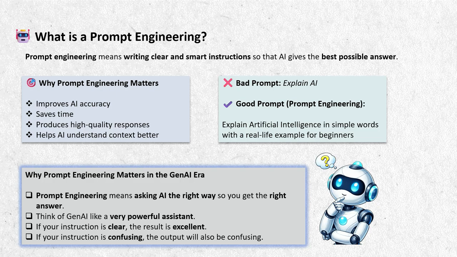Now, why prompt engineering matters in the Gen AI era? Think of Gen AI as a very powerful assistant. If your instruction is clear, the result is excellent. If your instruction is confusing, the output will also be confusing. Prompt engineering means asking AI the right way so you get the right answer.